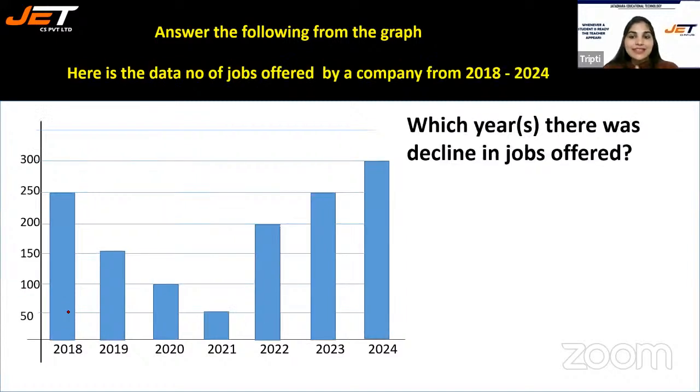Which year there was decline in jobs offered? So this is the data of number of jobs offered by a company from 2018 to 2024. Which year there was decline in jobs offered? Decline is decrease.